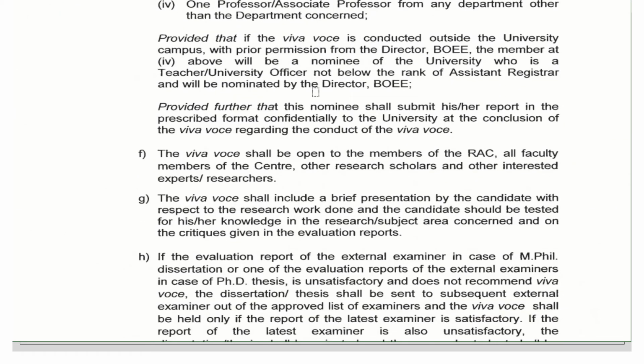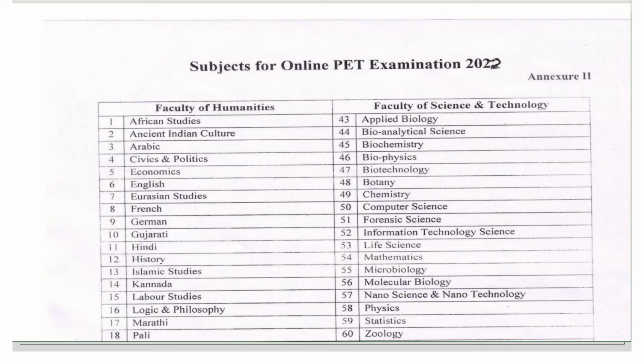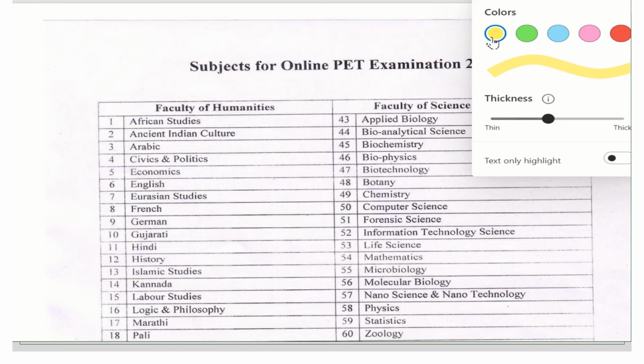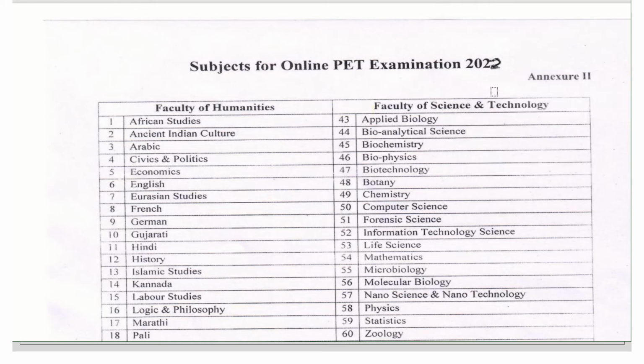Now let's see the subjects in which seats are vacant for PhD admissions. You can see the subjects available for the online test for the PET examination 2022, that is annexure 2. In annexure 2 they have listed these faculties and subjects.